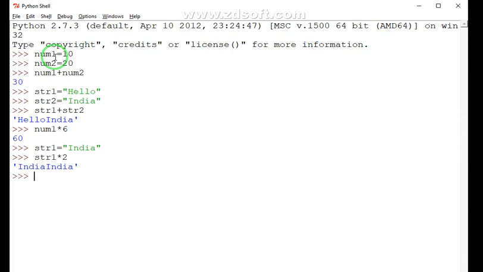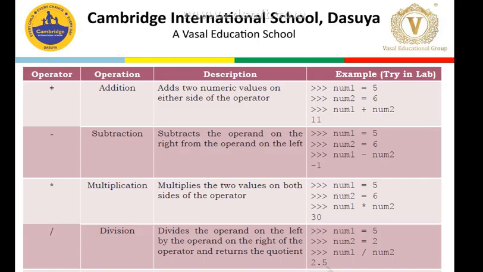Fair. If we want to go with the division operation, let's say num2 is divided by num1, so you get the result as 2. Similarly, these are the basic operations, and you can easily work with these operations and practice. Okay, so students, from the right hand side you can see the examples of all the operators, plus, minus, and so on.